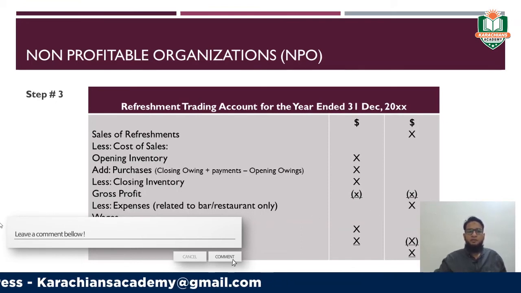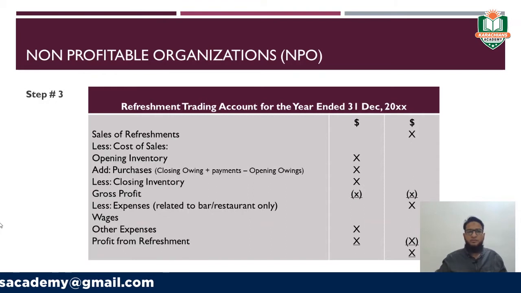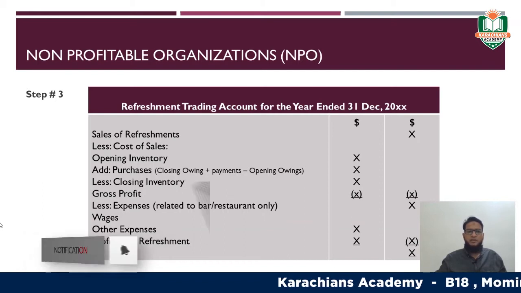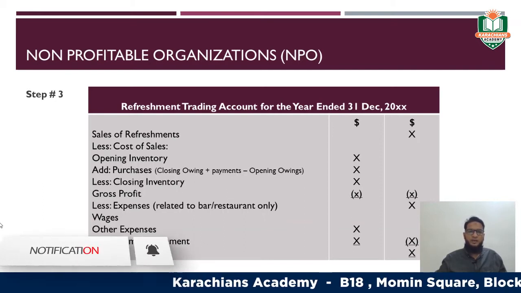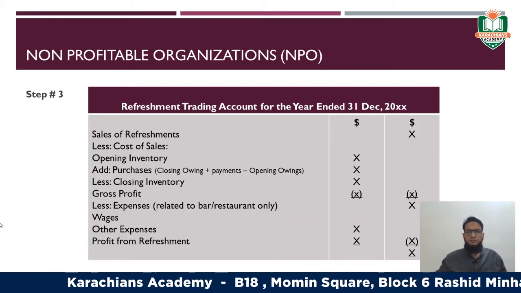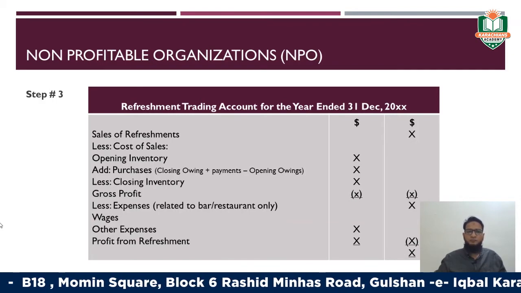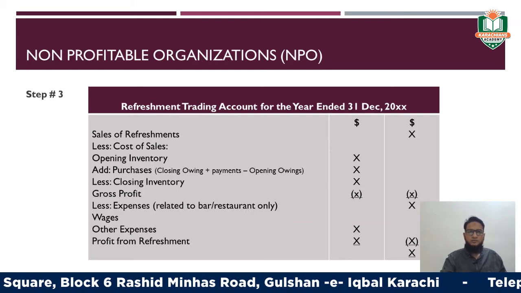Now, finally, what you need to do, you have to just deduct all the expenses which are related to the bar or the restaurants, like the wages given to the waiters or any other related expenses. Okay, you have to deduct all those expenses in order to reach the profit from refreshment account, right?